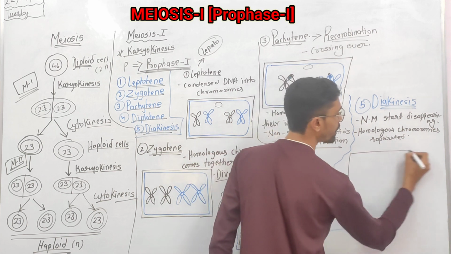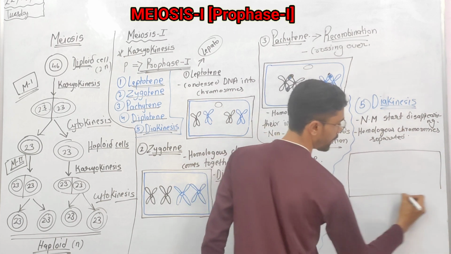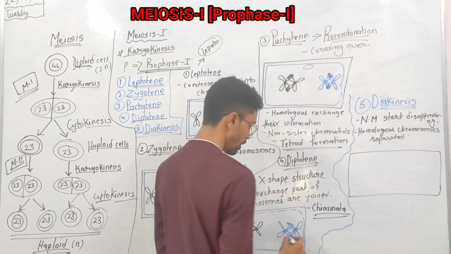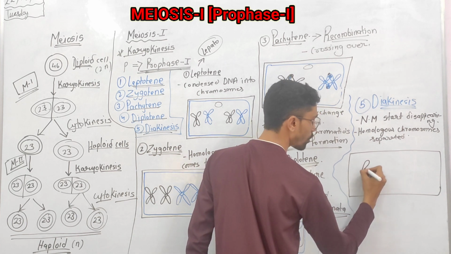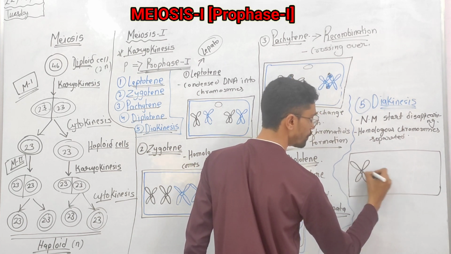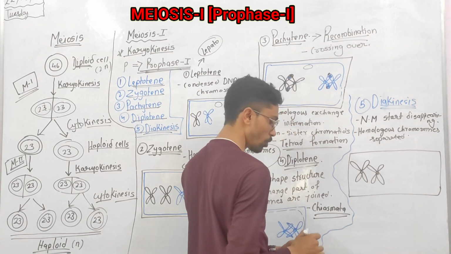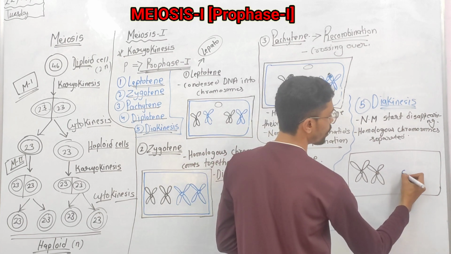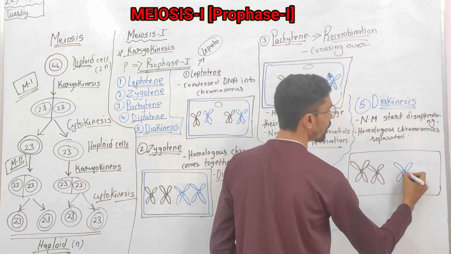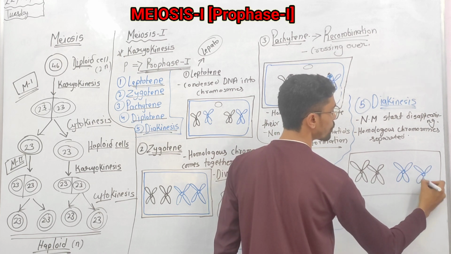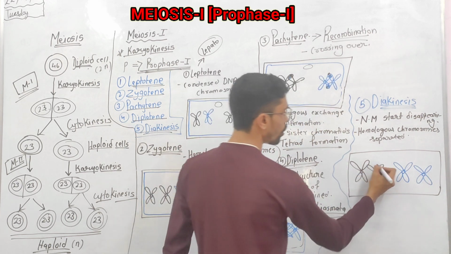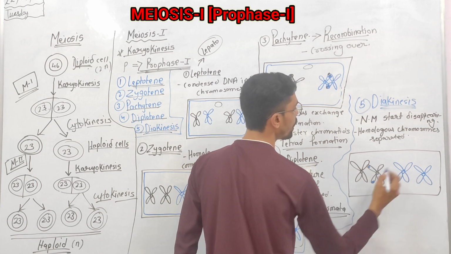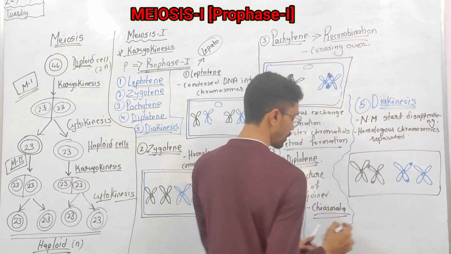We'll see the diagram here, how it looks. Two homologous chromosomes are here, and two homologous chromosomes are here, and both have the exchanged information in them.